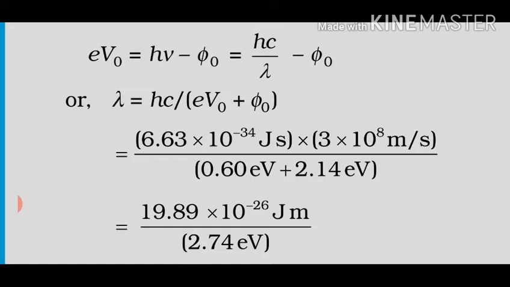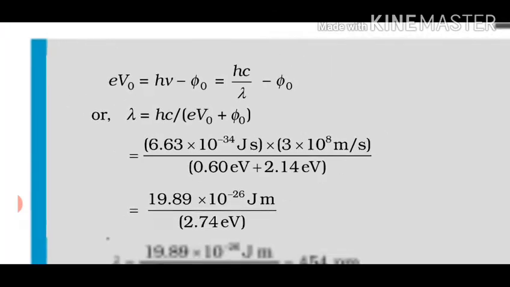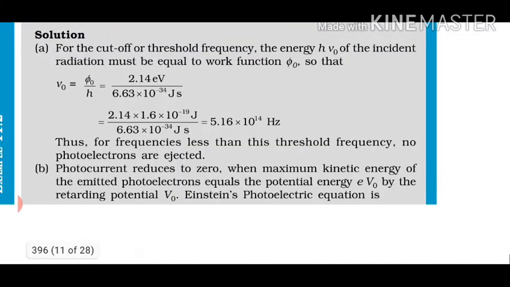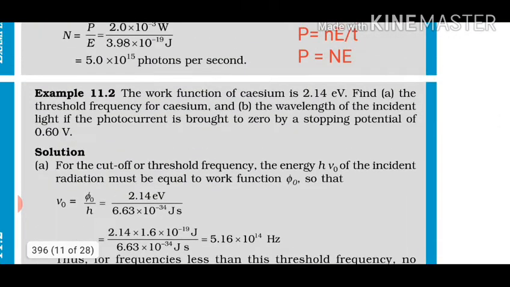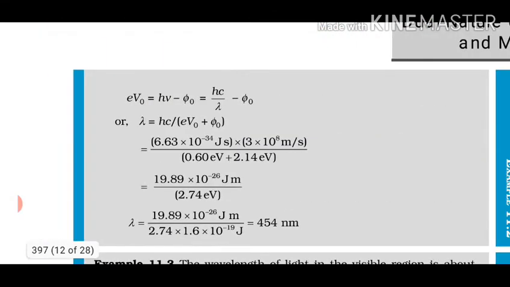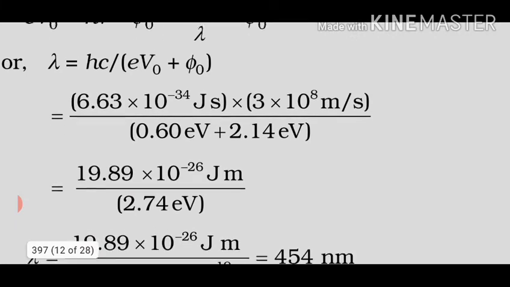eV naught. eV naught is the energy, right? So basically it is how much? It is given as 0.60 eV. If you see, the stopping potential is given to you as 0.60 volt. Okay, this is the value of stopping potential, and energy is in eV. So 0.60 volt is multiplied by e, plus phi naught. It was given in eV.